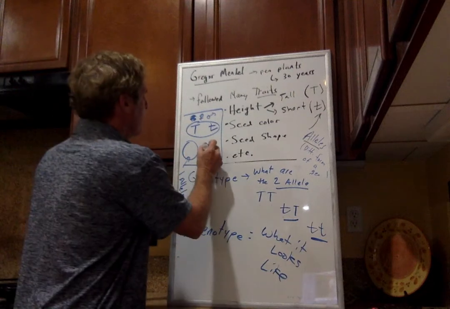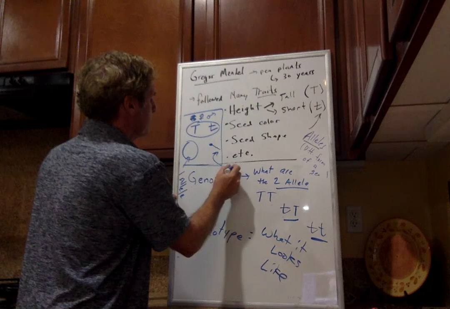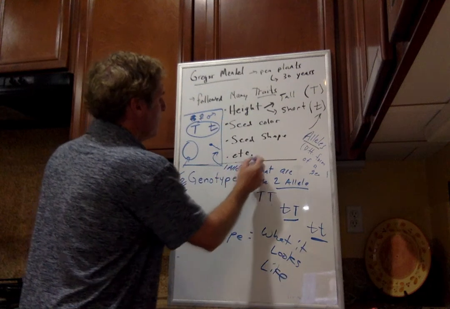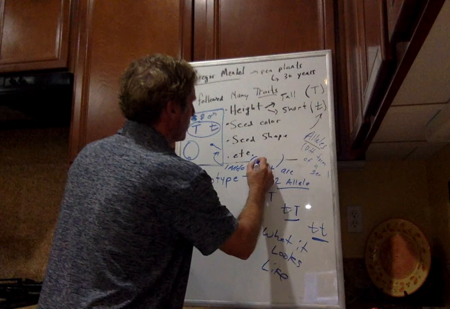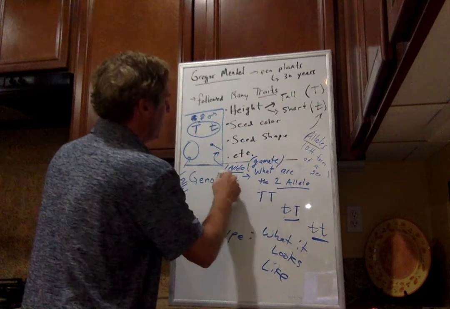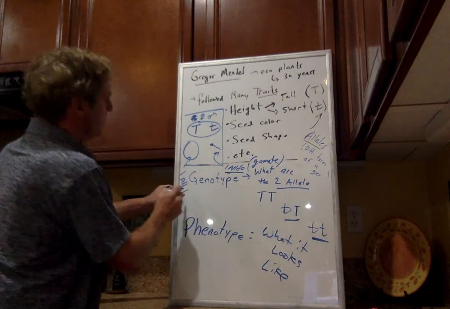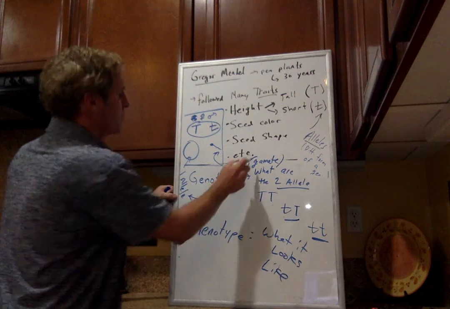And then the dad has a little sperm, and it has one allele. When you only have one allele, you have a special name: you're called a gamete. So this would be a female gamete, and this would be a male gamete.